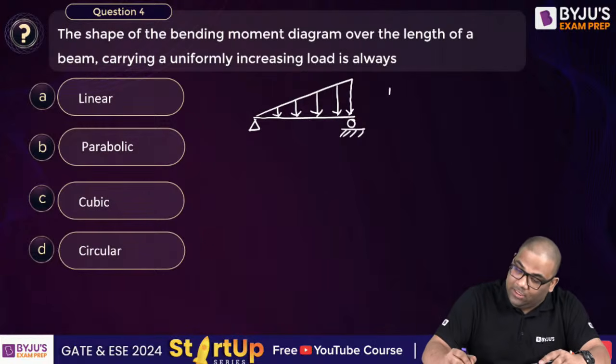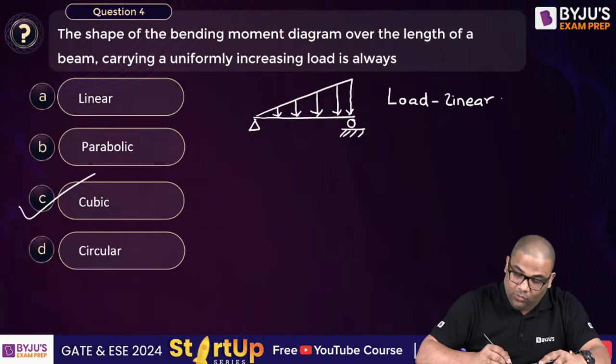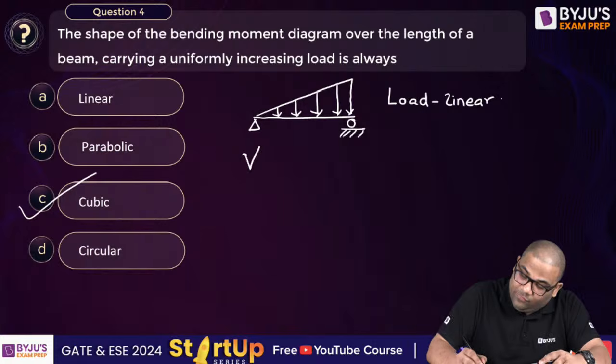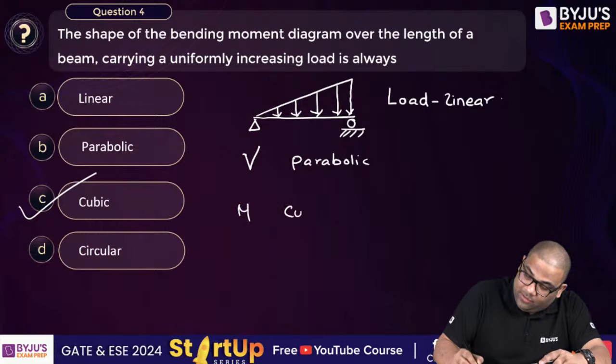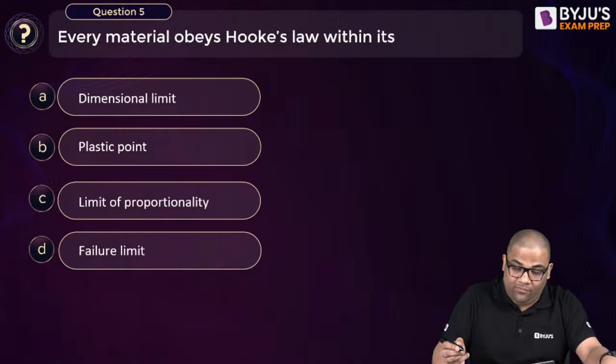The answer is C, cubic. See, the load is linear, which means your shear force will be parabolic, and your bending moment will be cubic.